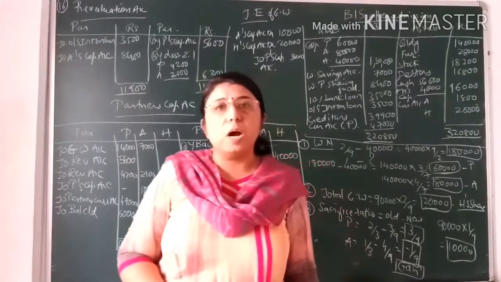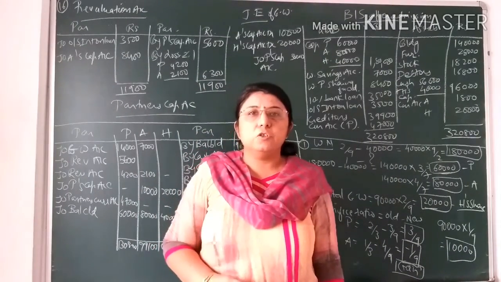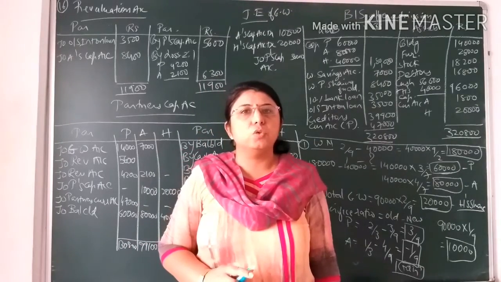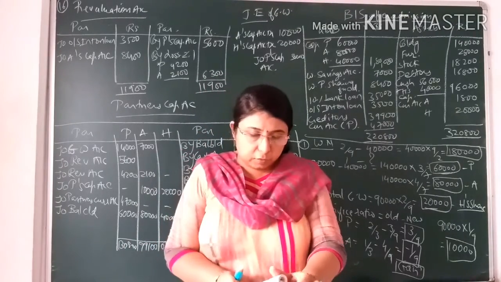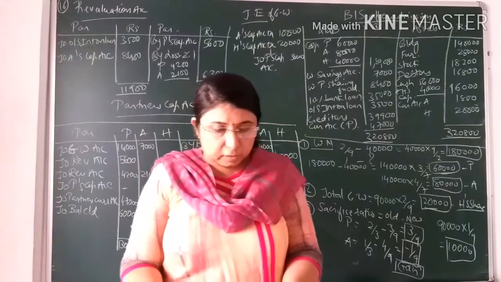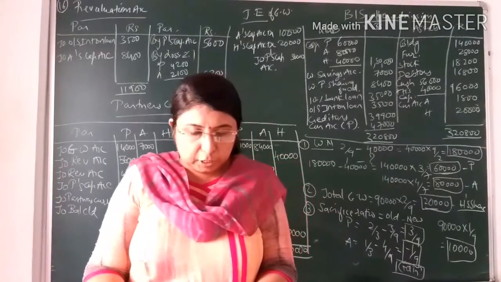It means there are two partners, Parshvi and Aneri, and they are sharing profit and loss in the ratio of 2:1. It means the old profit and loss sharing ratio is 2:1. Their balance sheet is given to you. Let us have a look over the balance sheet. Capital of two partners is given, capital reserve, workmen's saving account, workmen's profit sharing fund.